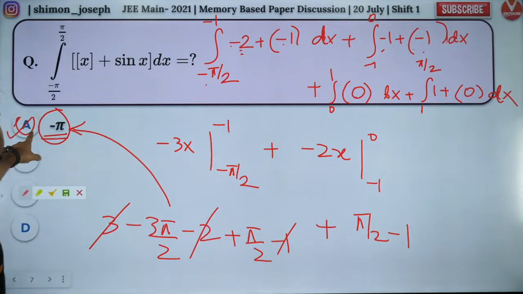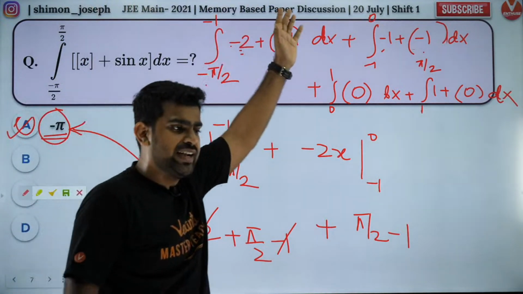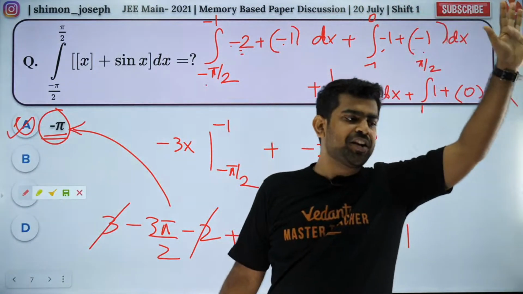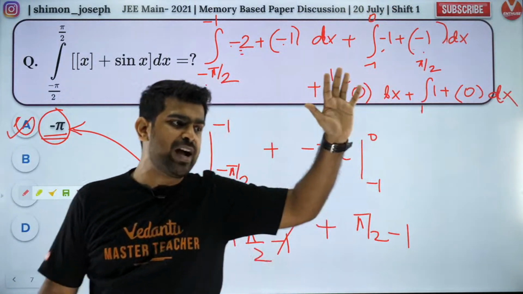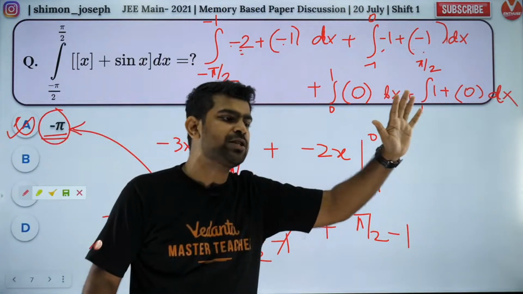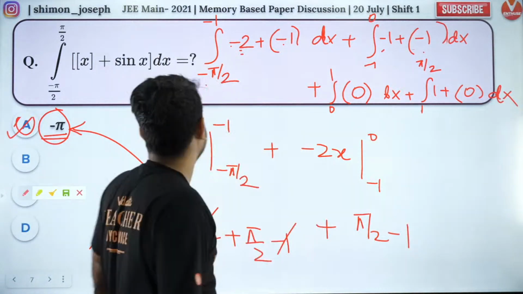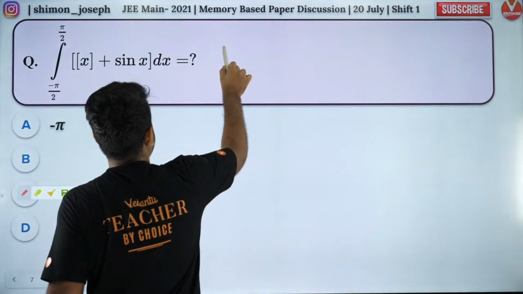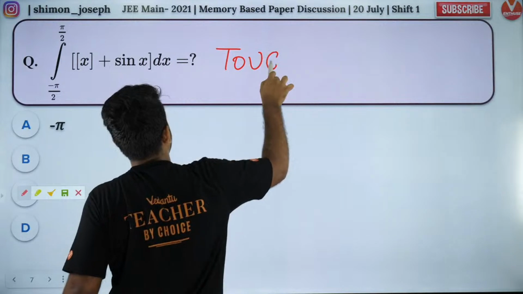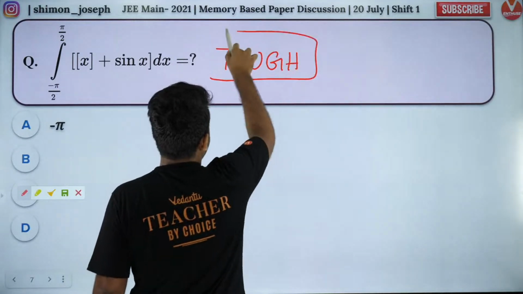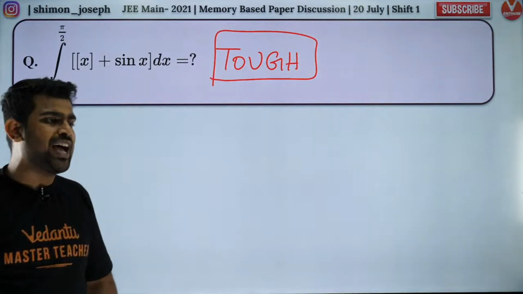So the answer was minus pi. How many of you got it correct? Esau, the answer is minus pi. That is the right answer. If you got minus pi, you are amazing. This was a kick-ass question. I would say it is a tough one. It is probably the toughest among those which I picked right now.